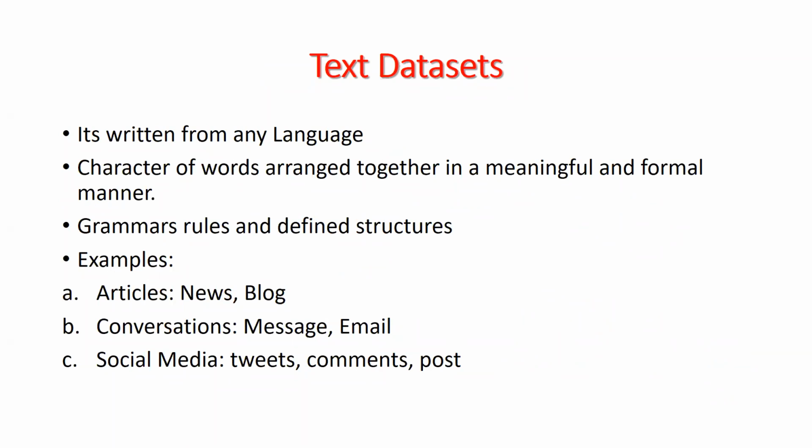A text data set is mainly written in any language, like in Google Translator, where we write in any language like Hindi, English, Japanese, Russian, or any other language, with characters and words arranged in a meaningful, formal manner. When we write in Google Translator in Hindi or English, it is possible to convert it into another language. In the backend of Google Translator, lots of deep learning and NLP work is going on. Next are the grammar rules, which also define the structure.